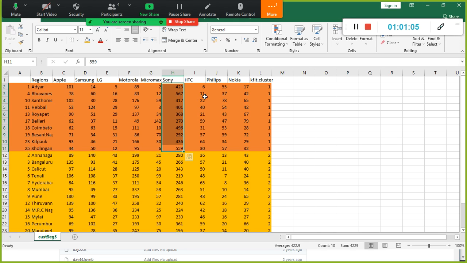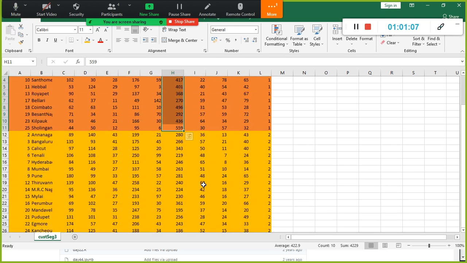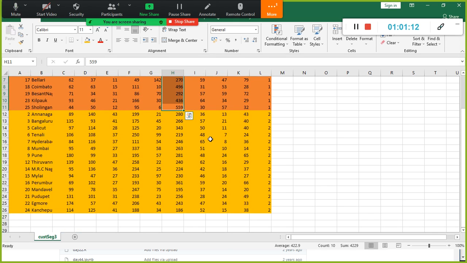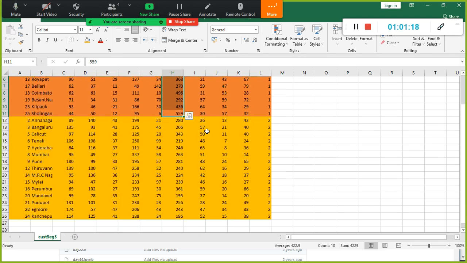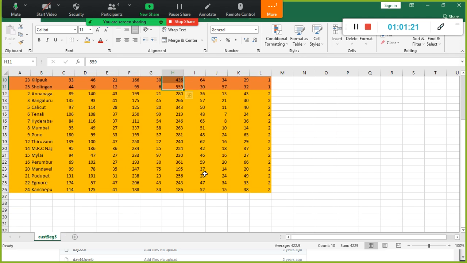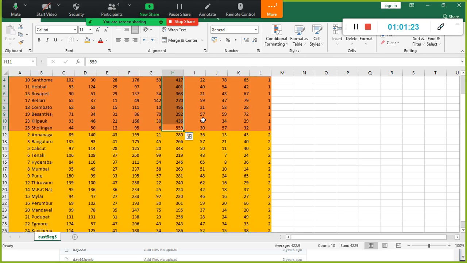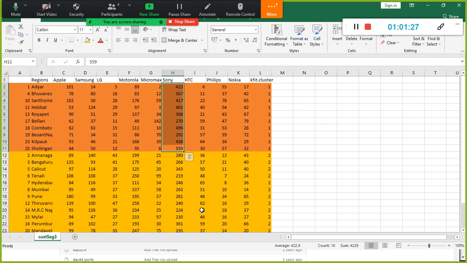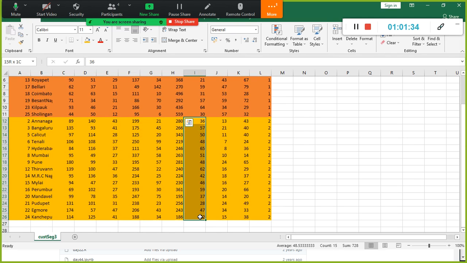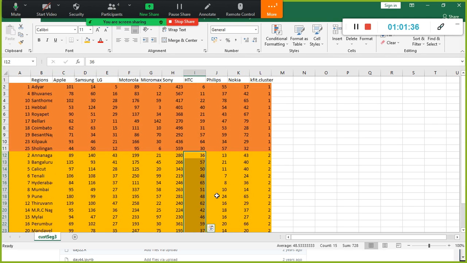And HTC, you look at HTC and this one, right? So in this region, HTC sale is far better. Here 64 is there, and most of the values are less. But here, if you look at it, 62 and here 64, and 52, and most of here 6, 11 and so on. But here almost all the shops in these regions, HTC sales is very good.